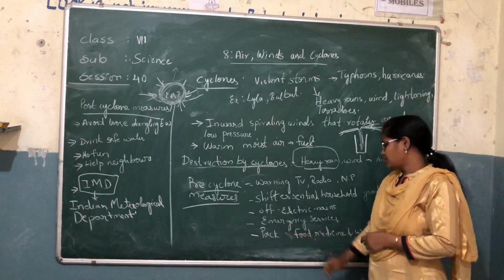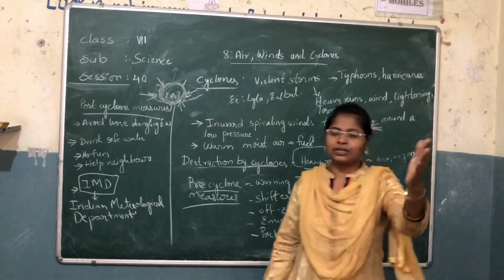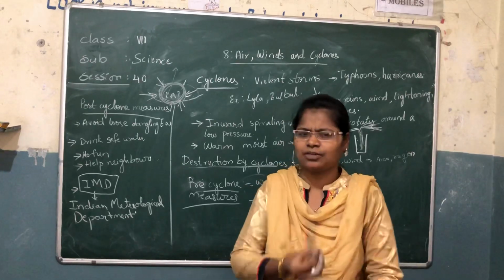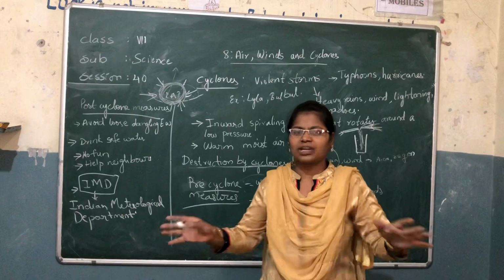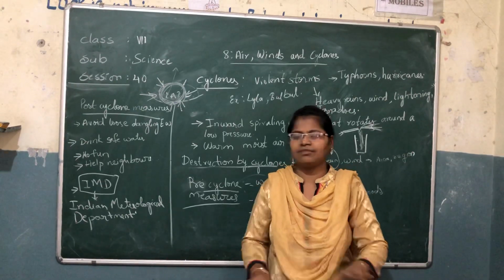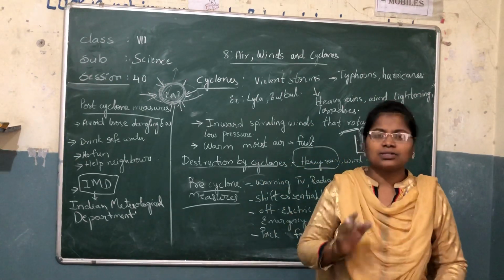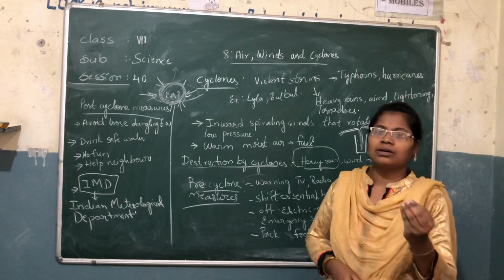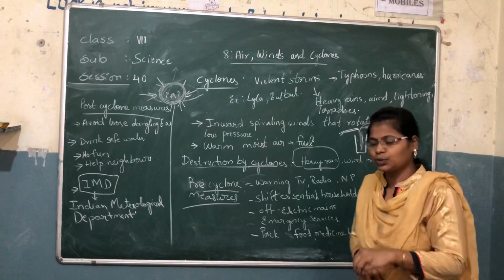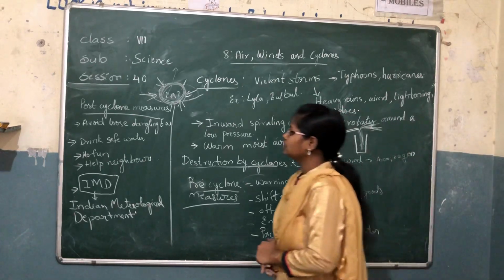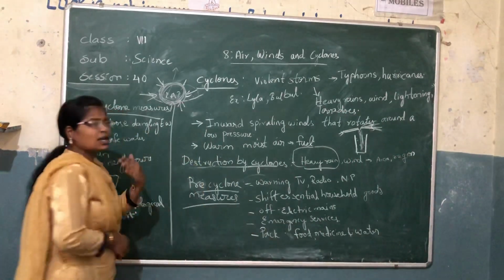Next, pack food, because you are moving to other places. After the cyclone, you will not even have safe water to drink. There will be contamination and water everywhere. So always carry safe drinking water, food and medicines when you move to another place.